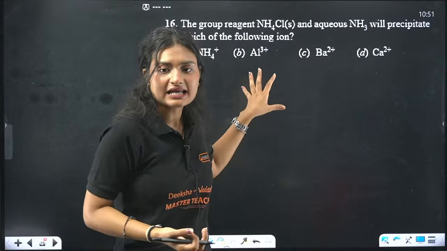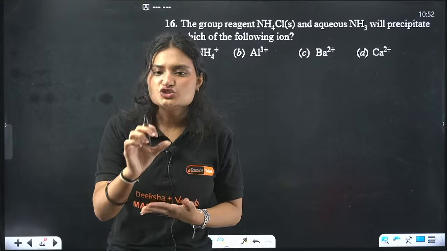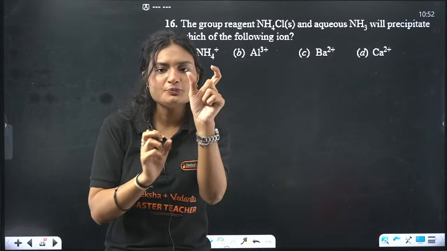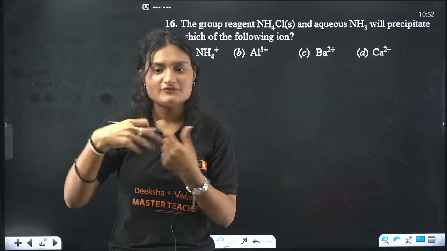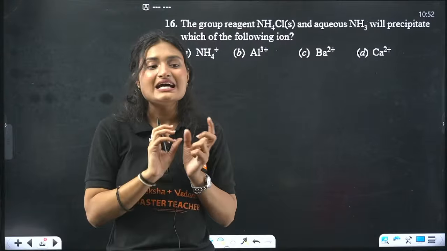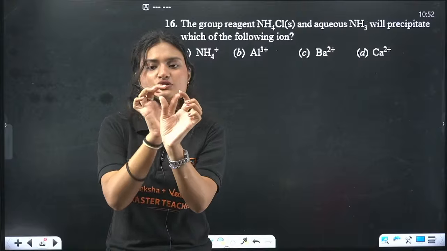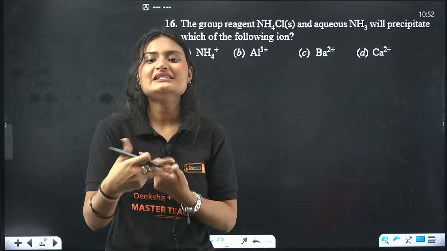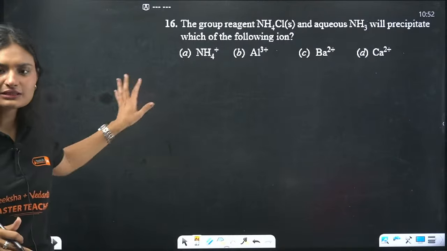So for cation analysis, you have group 1, 2 up to 5, and each group needs a different reagent. We know that group 2 will show a reaction with this reagent only, and group 3 will show a reaction with that reagent only. If group 2 cations are there, they will react and we will see the reaction happen, which means group 2 cations are there. If this reaction happened, then obviously you will see the change. Okay, let's not go too deep into this. We require only the basic ones here.